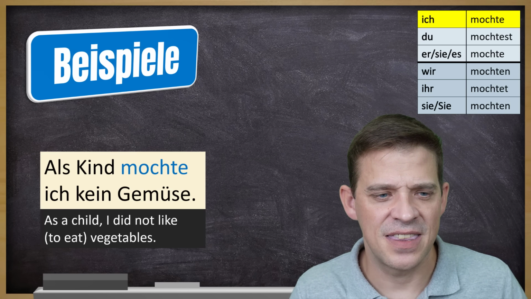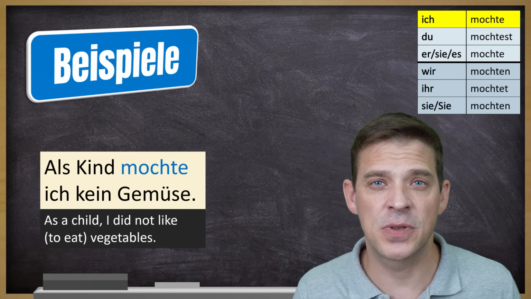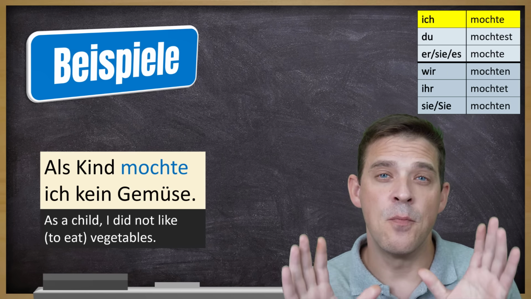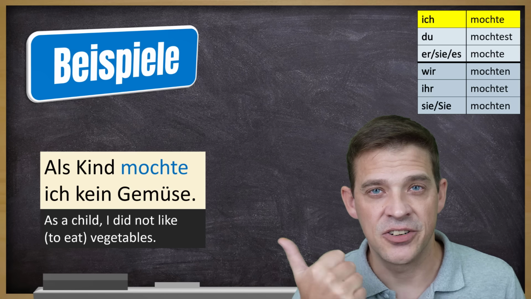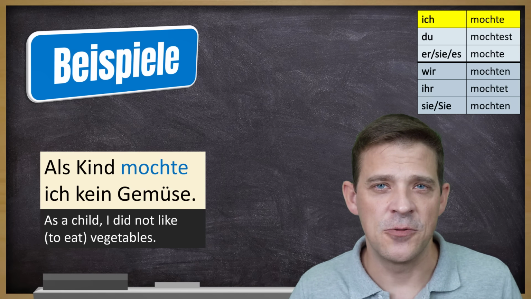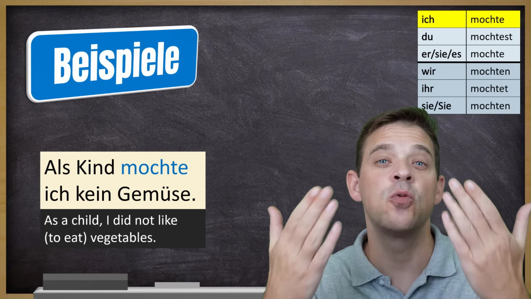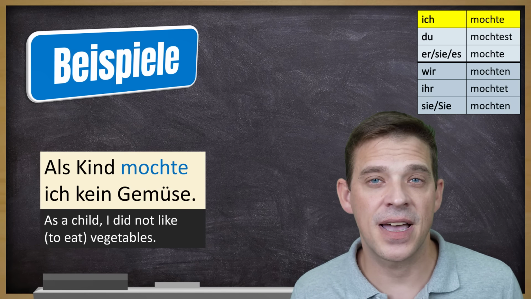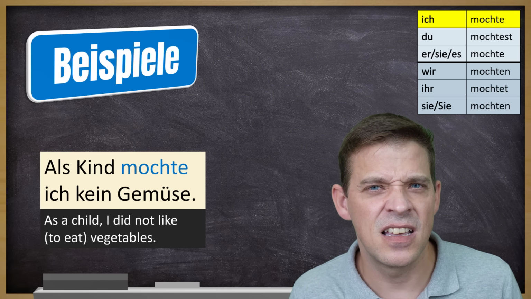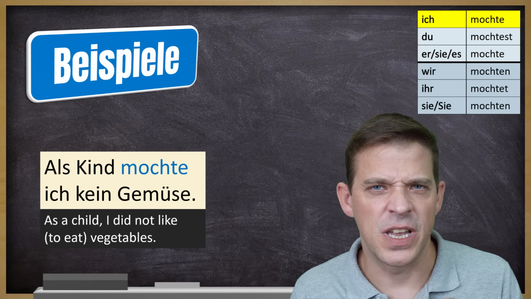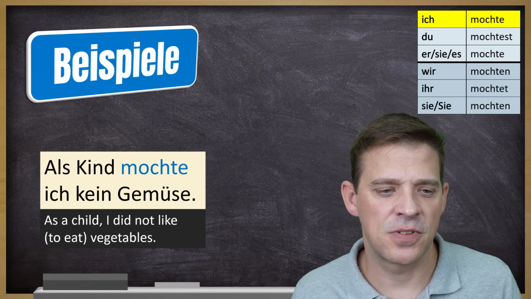Now here you see, okay, there is this mögen, mochte im Präteritum, but there is no main verb, kein Hauptverb. Warum? The reason is mögen, even though it is a modal verb, we usually use together with a noun, like here Gemüse, and therefore we use it as a main verb already. This means you don't have to have a second verb at the end. It is possible, and you could say, als Kind mochte ich kein Gemüse essen, but it sounds a little bit weird and it's not commonly used. So more common is just mögen as a Hauptverb.